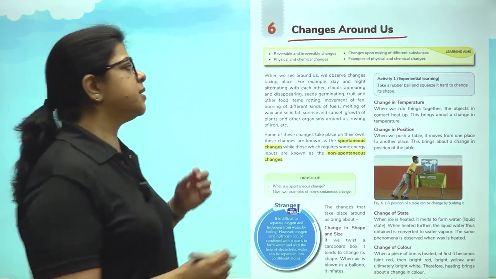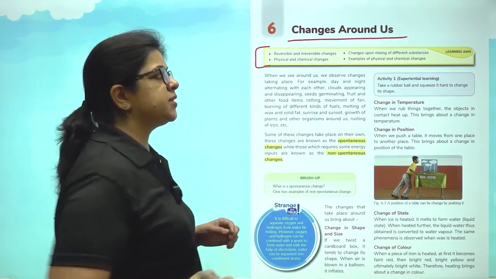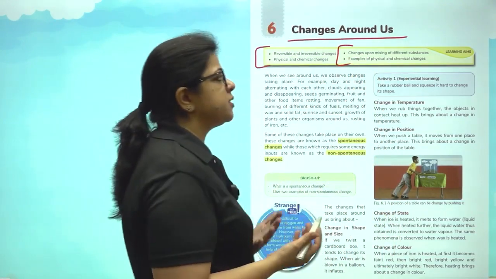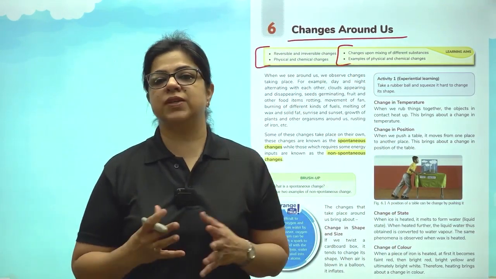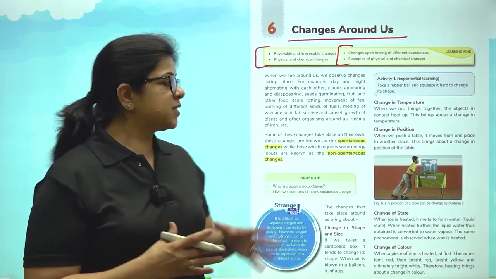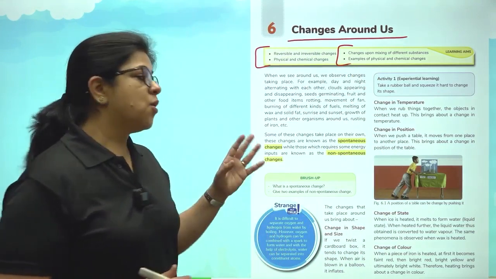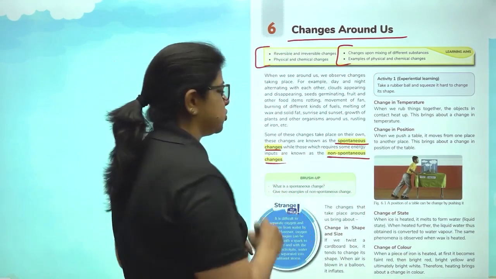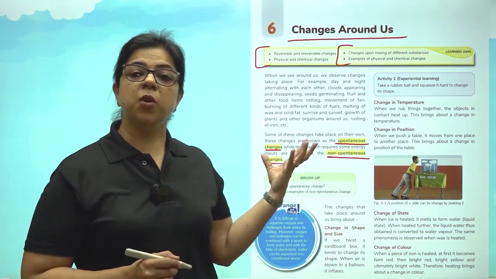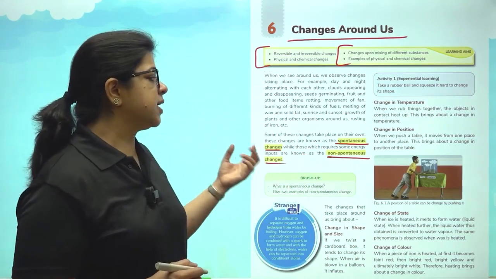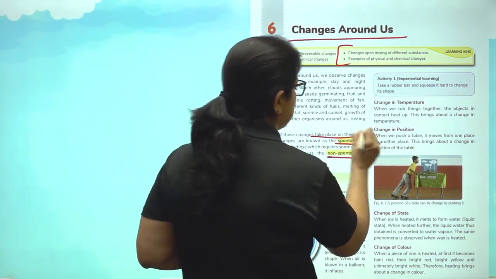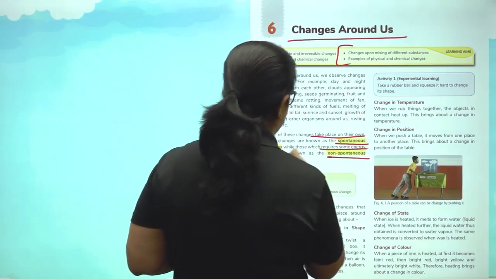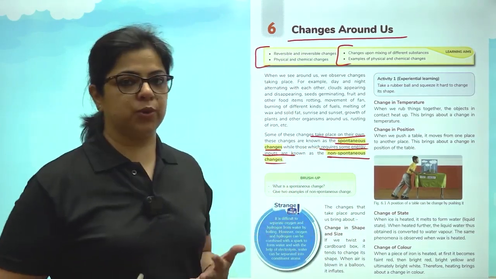We are going to understand about reversible and irreversible changes, physical and chemical changes, changes upon mixing of different substances, and what are the examples of these changes. Now, let's begin by understanding what are spontaneous changes and what are non-spontaneous changes. Spontaneous changes are the changes which take place on their own. And non-spontaneous changes are the changes that require some energy input.